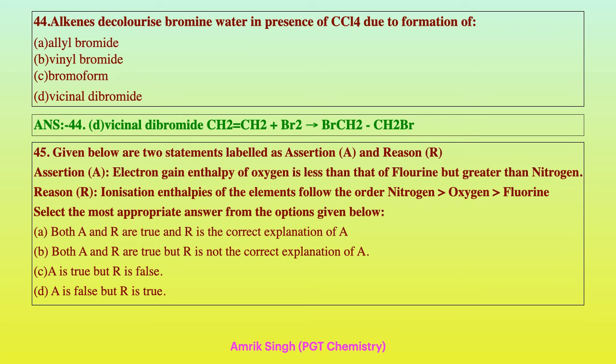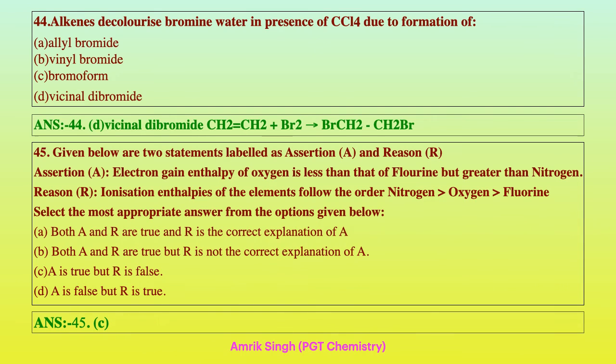Both A and R are true, and R is the correct explanation of A. Both A and R are true, but R is not the correct explanation of A. A is true, R is false. A is false, R is true. These are the four options, but option C is correct: A is true, but R is false. Electron gain enthalpy of oxygen is less than that of fluorine, but greater than nitrogen. As we move left to right, electron gain enthalpy increases.